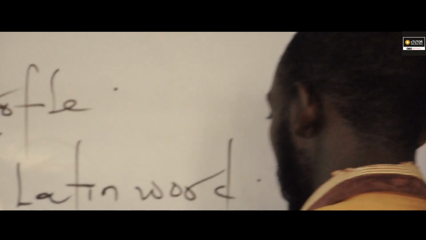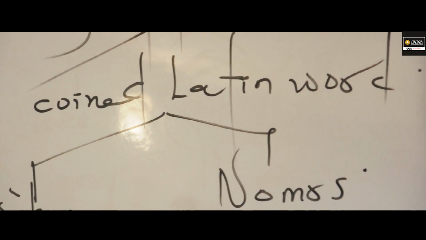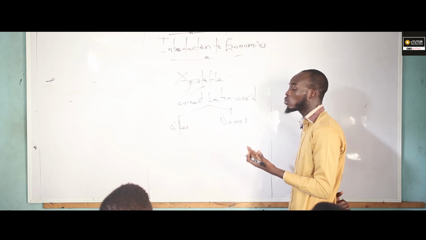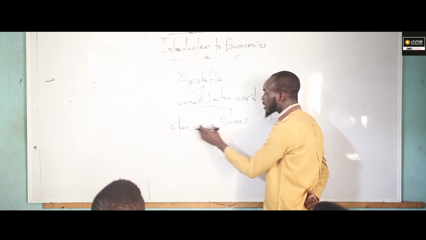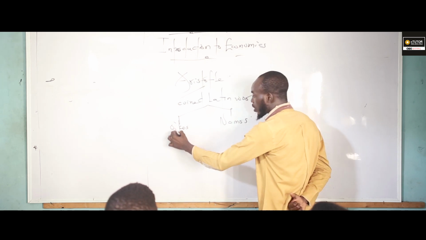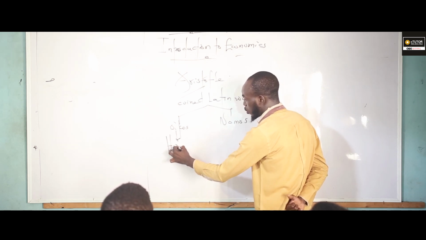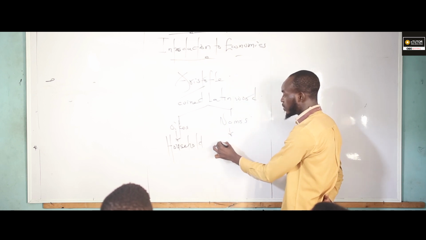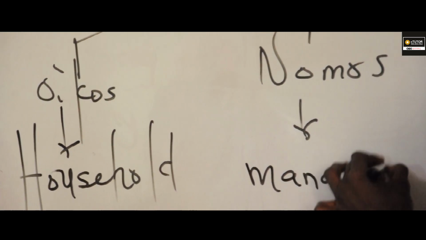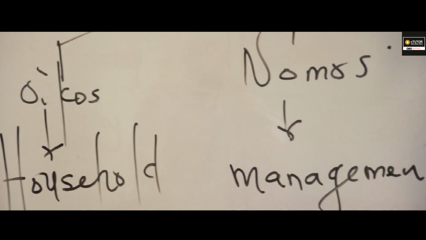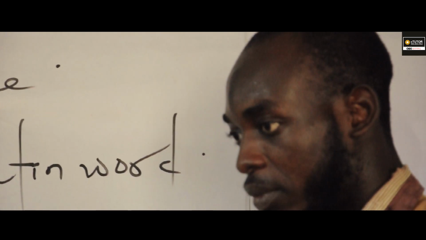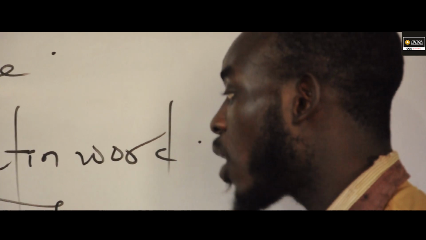Like I said, the first person that defined economics is Aristotle, in which he coined it from two Latin words, oikos and nomos. Now, oikos simply means household, while nomos simply means management. Combining the two terms together, it simply means the management of household.